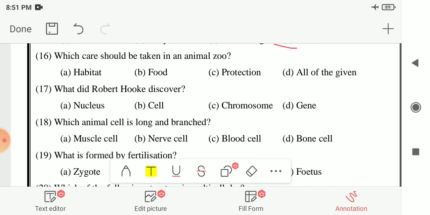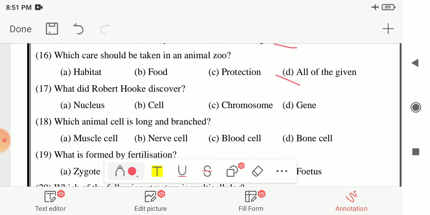Next, 16th number, which care should be taken in an animal zoo? The options are habitat, food, protection or all of the given. So here your answer is option D, all of the given. That means the care of habitat, food and protection of animals should be taken in the animal zoo.